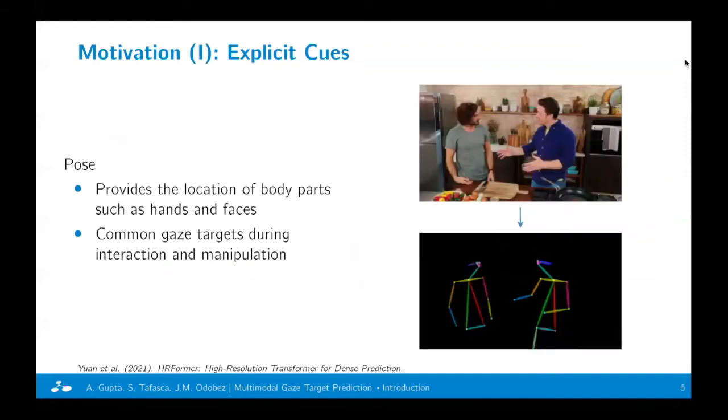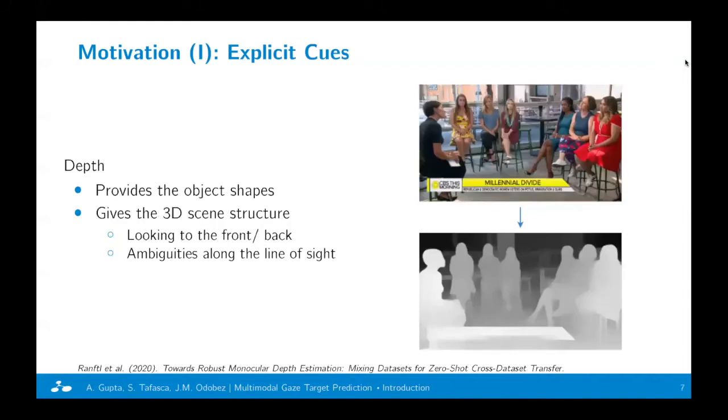In the form of explicit cues, we try to leverage pose and depth information. Pose provides the location of body parts, such as the hands and faces, which are common gaze targets during interaction and manipulation activities. And depth provides the object shapes and gives an idea about the 3D scene structure. So we know whether a person is looking at the front or the back, and it helps resolve ambiguities along the line of sight.